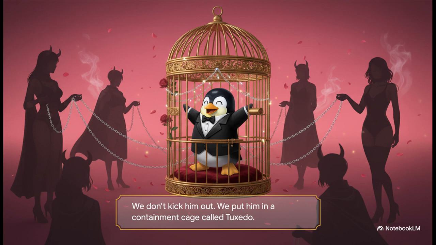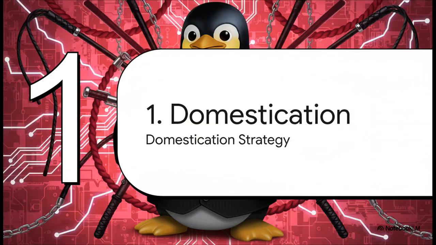So instead of bouncing him at the door, we've designed this incredibly intricate, airtight containment strategy. We drop him into a containment cage we call Tuxedo. Inside Tuxedo, he totally thinks he's having a wild time running free in a monolithic kernel. But in reality, we are strictly orchestrating his every single move without him ever realizing he's completely trapped. So how do we pull this off? Let's get into part 1, the domestication strategy.